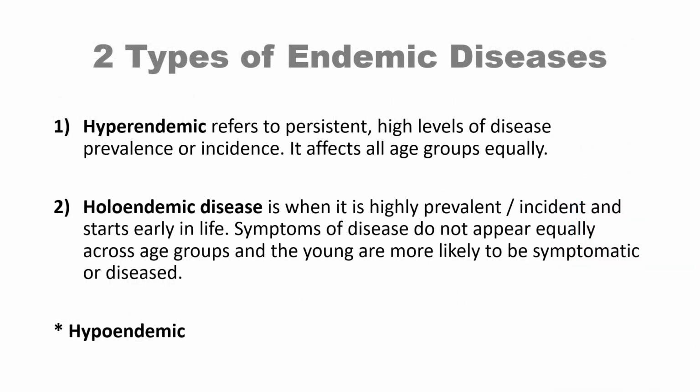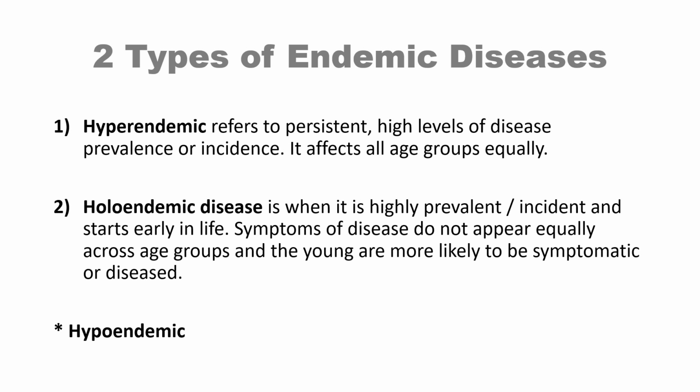There are two types of endemic diseases. One is hyperendemic, another one is holoendemic. Hyperendemic diseases refers to high level of disease prevalence or incidence in a community. In this type, all the age groups are affected equally. However, this is not the case with holoendemic disease, where all the age groups are not affected equally.